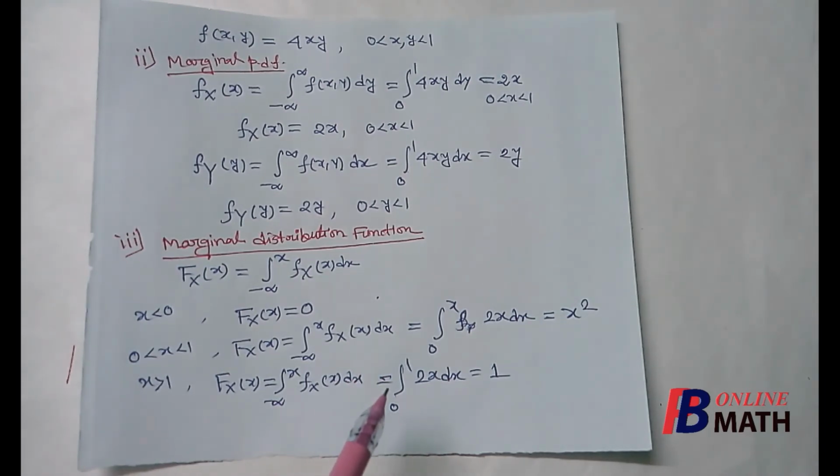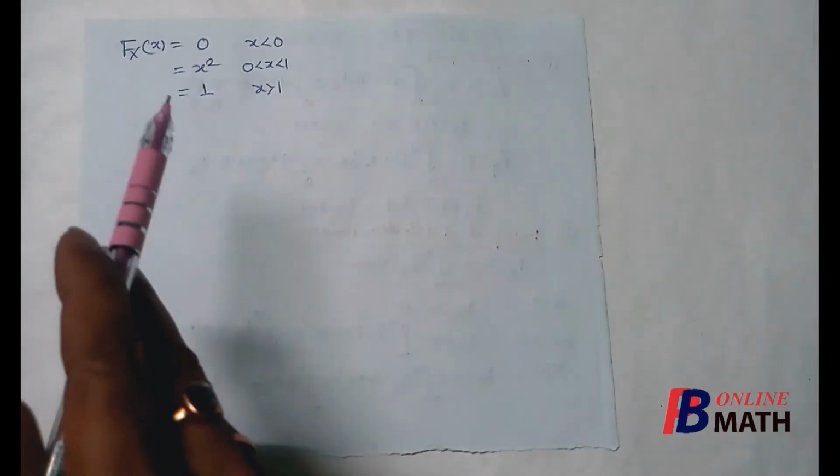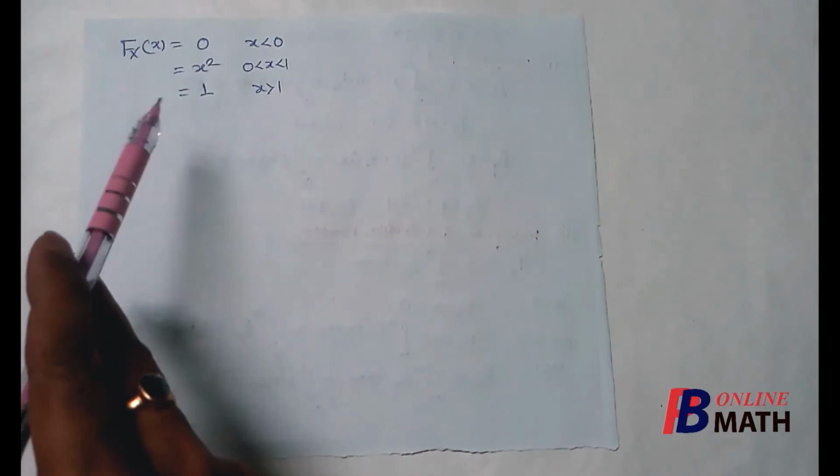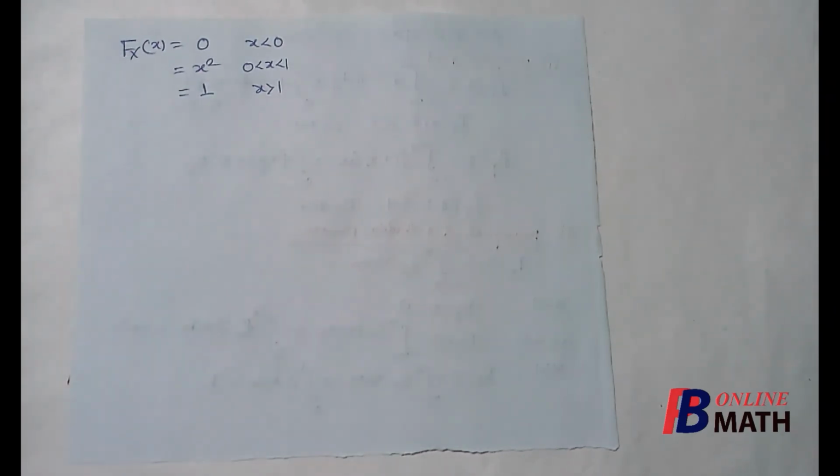Now the mass lies between 0 and 1, so excluding this part, the remaining two parts will vanish. So if we replace the value of f(x), it is 2x, and after the integration we get 1. So this is the marginal distribution function with respect to x, the required marginal distribution function of the random variable X.